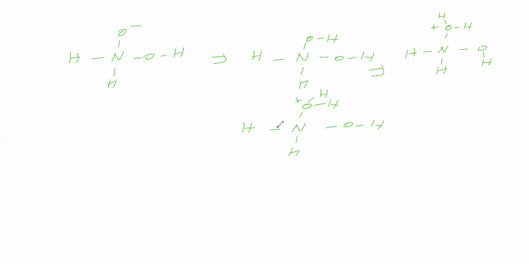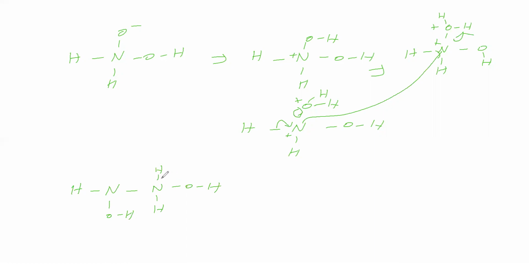We will make a shift like this. That lone pair is attacking this one, then we make the shift like this. So we get HN OH, then here NH2OH we will write, and the positive charge we will give here. So it is like this.